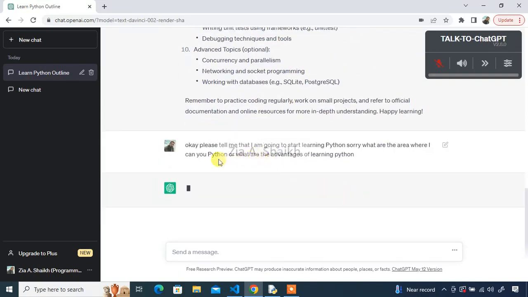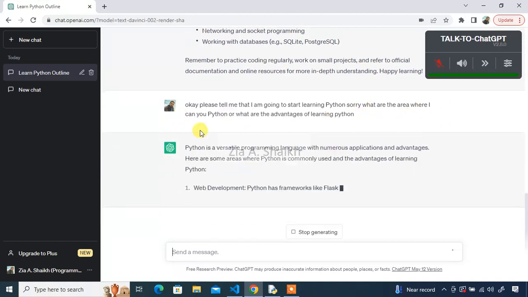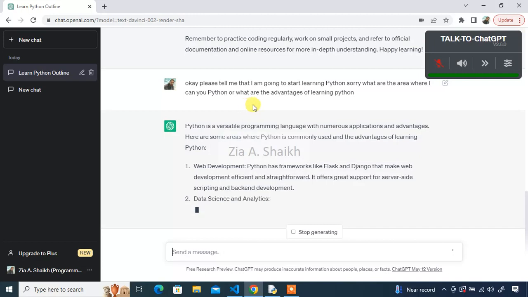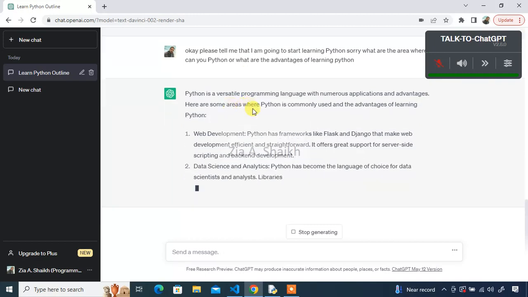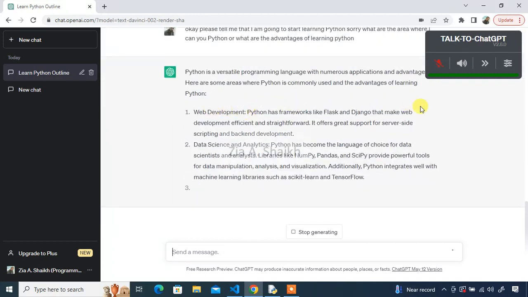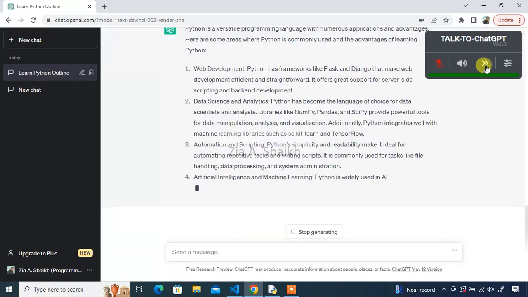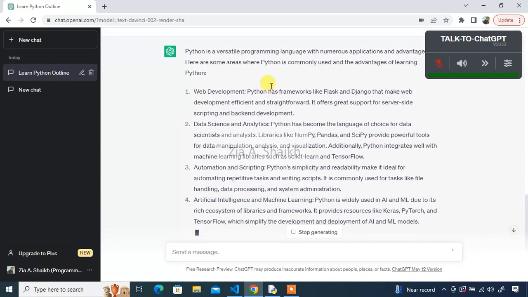Okay, it has generated the prompt. Python is a versatile programming language with numerous applications and advantages. Now it's telling us the advantages. Here are some areas where Python is commonly used and the advantages. Let's ask it not to read it for us. We will read it by ourselves.